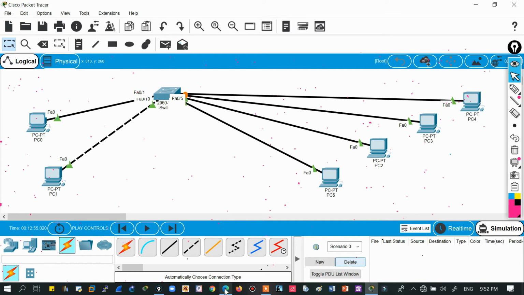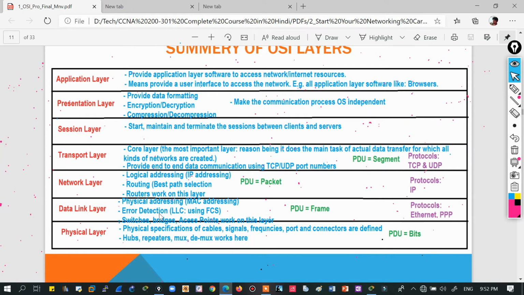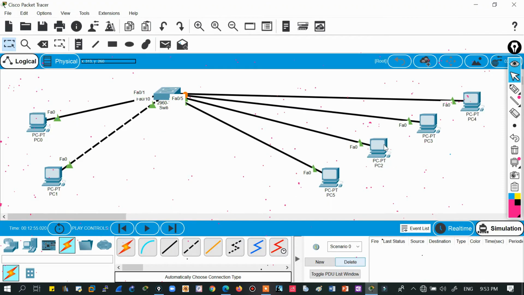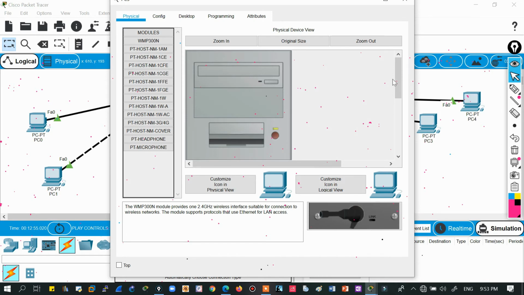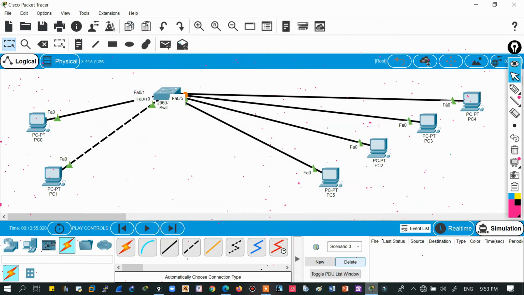So MAC address is the phenomenon of your data link layer, and IP addressing is the phenomenon of your network layer. MAC is physical addressing and IP is logical addressing. And why is this physical addressing and why is this logical addressing? Because in the data link layer, physical addressing means, as I told you, the MAC address is a hardware address. It is in the network card, physically present there, encoded in the hardware. But IP, no, it is the software part. It can be changed anytime.